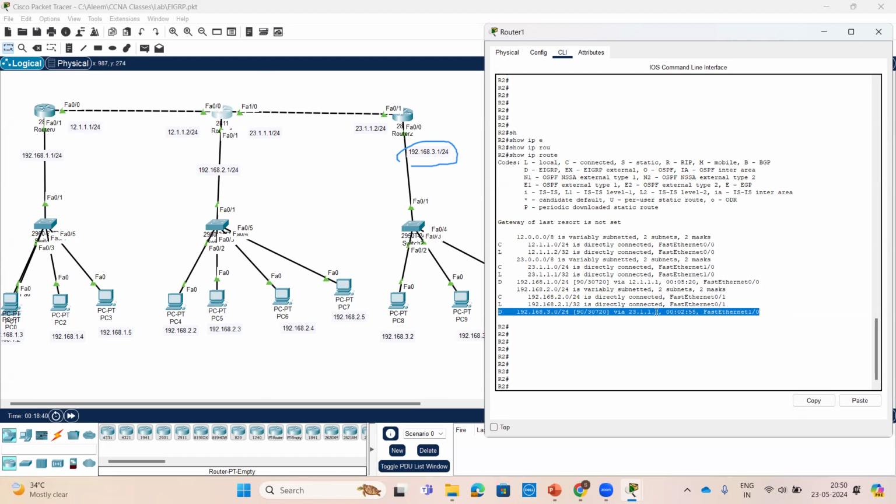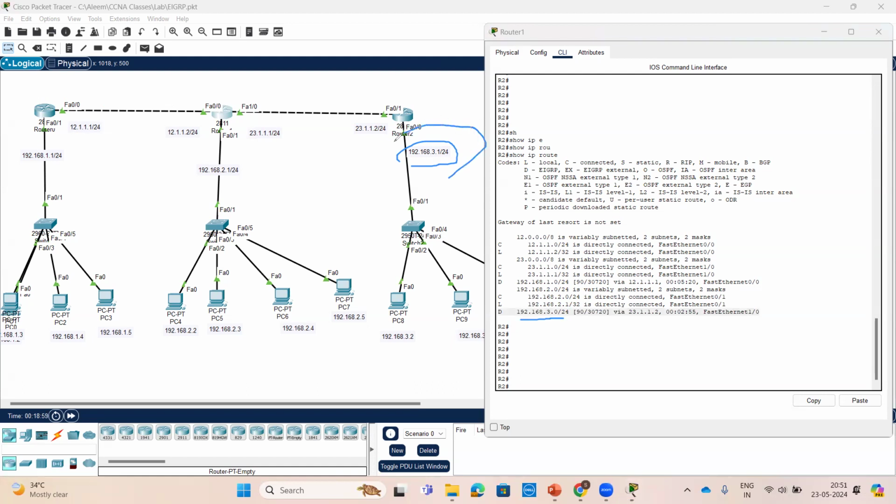192.168.3.0. The information: how many prefixes are there, that many prefixes will be sent with the help of the network ID. This is a network ID, 192.168.